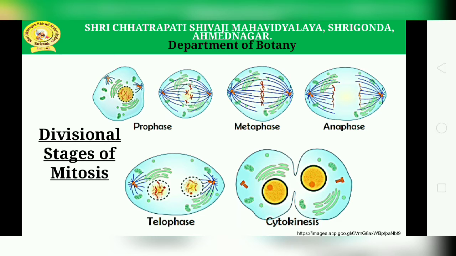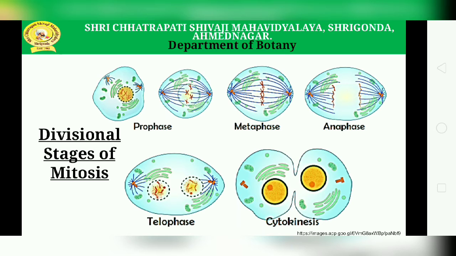Next, in metaphase, the spindle has captured all the chromosomes and lined them up at the middle of the cell, ready to divide. All the chromosomes align at the metaphase plate. The two kinetochores of each chromosome are attached to microtubules from opposite spindle poles. In the metaphase picture you can see it. Whereas in the anaphase, the sister chromatids separate from each other and are pulled towards opposite poles of the cell.